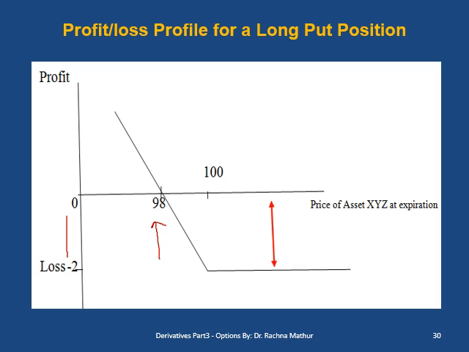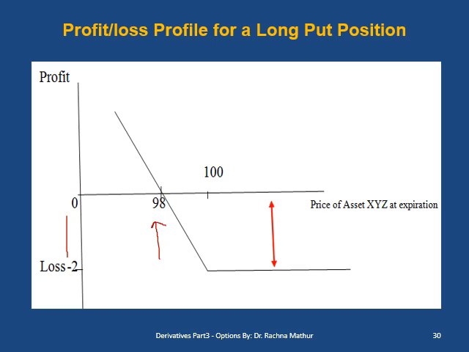But if the price increases at the time of maturity, he will not exercise his option position and will book a loss which is equal to the option price, the option premium. But if the prices are falling at the time of expiration, if the market price is less than 98 rupees, the holder of a long put position will get a profit by exercising the option.